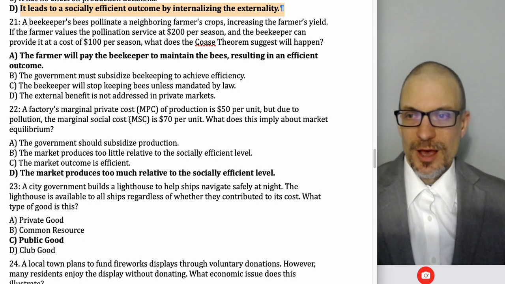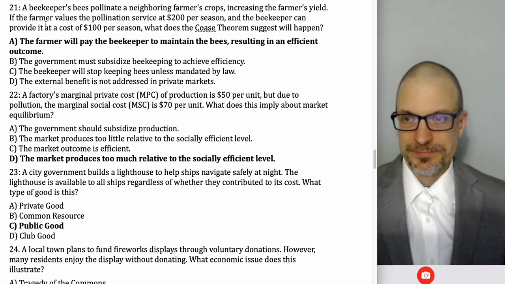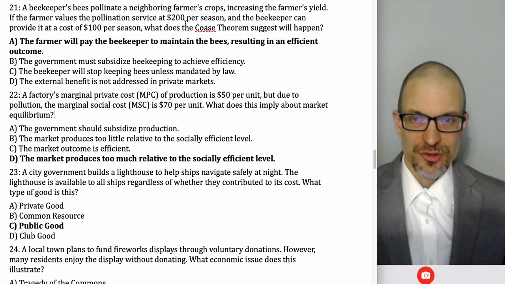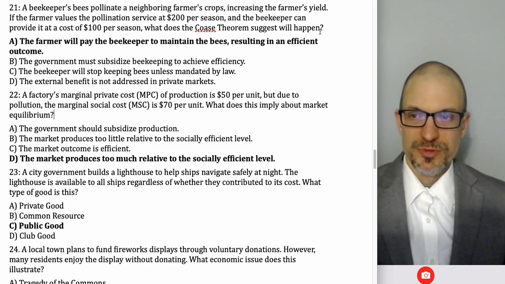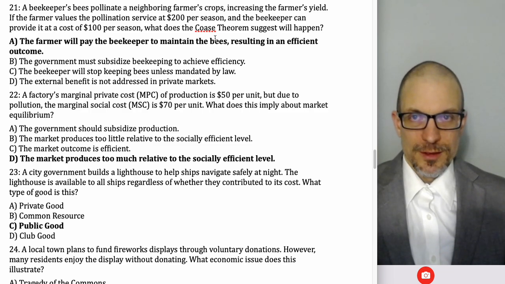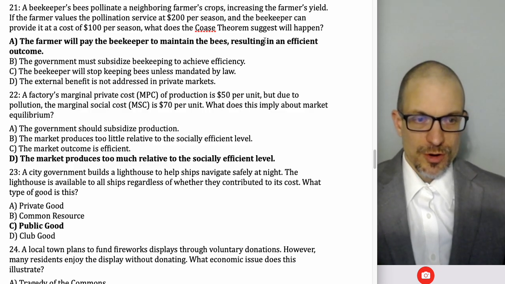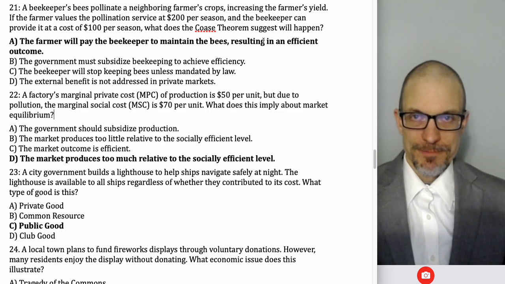D. Beekeepers' bees pollinated neighboring farmers' crops, increasing farmers' yield. If the farmer values pollination at $200 per season, the beekeeper can provide it at a cost of $100 per season. What does Coase's theorem suggest? Well, Coase's theorem says if negotiation is costless, and if property rights are clearly defined and enforceable, our stakeholders, our decision makers can, through negotiation, through private bargaining, come to the efficient equilibrium, right?